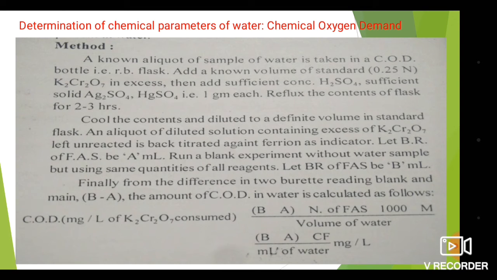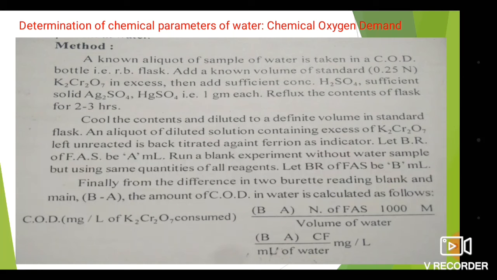An aliquot, that is some portion of the diluted solution containing excess of K2Cr2O7 left unreacted, is back titrated against FAS, ferrous ammonium sulfate, using ferroin indicator. Let the burette reading of FAS be A mL.